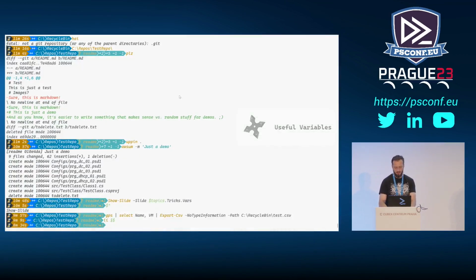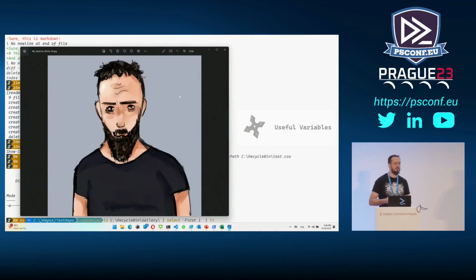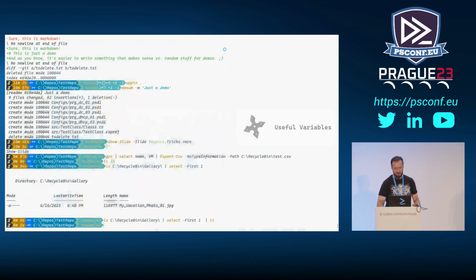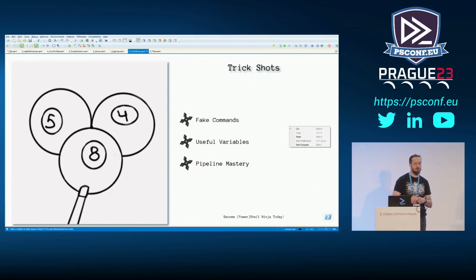So if I, for example, now get the gallery, I remember I had this nice gallery somewhere. So let's see, I can do gallery, Select on this first one. I don't want to open too many of them. And now if I EE that, you get the picture. So that's my picture from location, obviously not. So this is a useful variable. So this $$ is another useful variable.